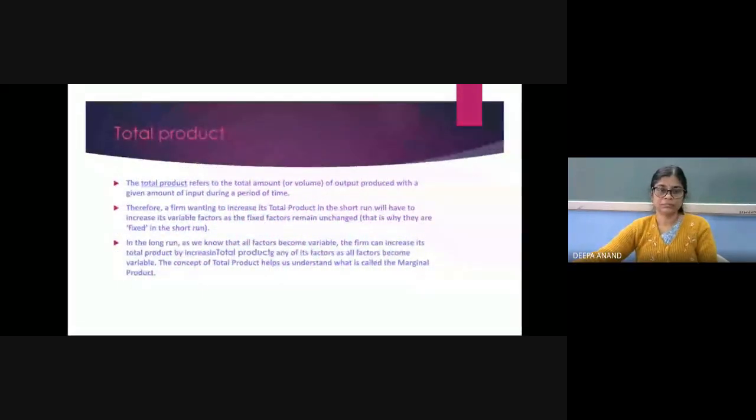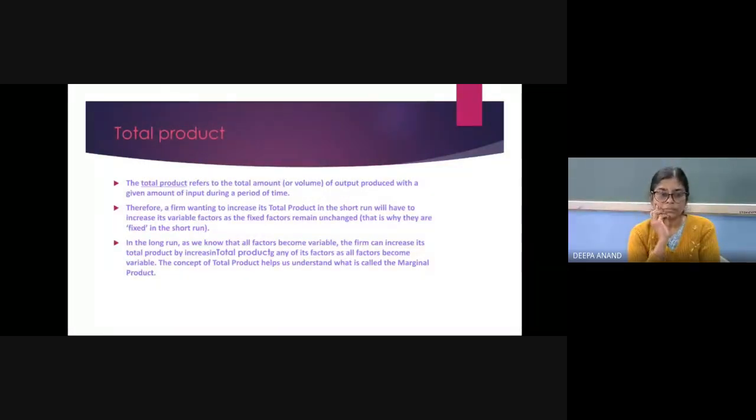Total product. The total product refers to the total amount or volume of output produced with a given amount of input during a period of time. Therefore, a firm wanting to increase its total product in the short run will have to increase its variable factor, as the fixed factor remains unchanged. That is why there is a fixed factor in the short run.